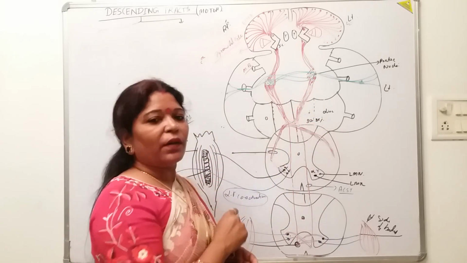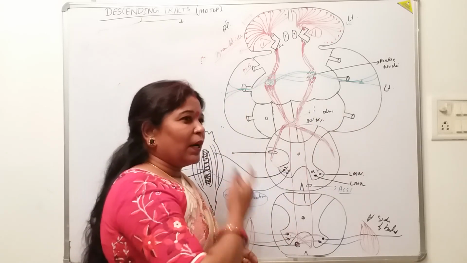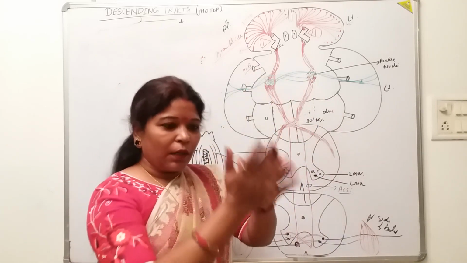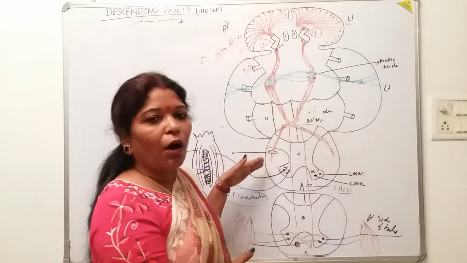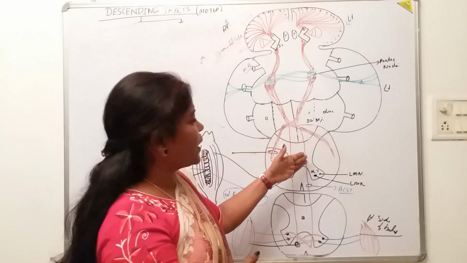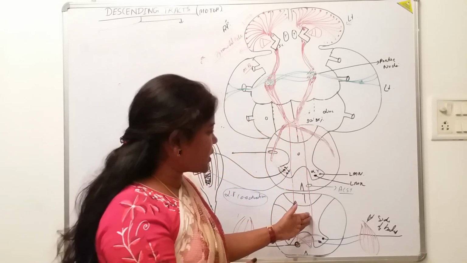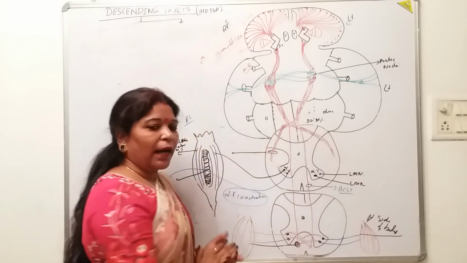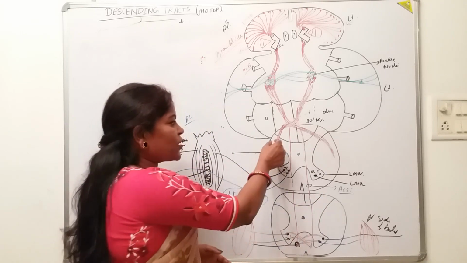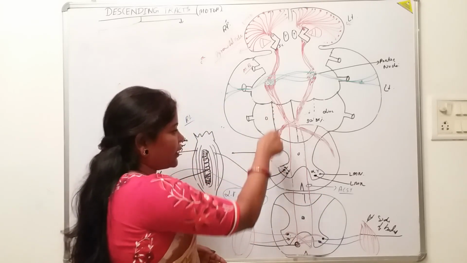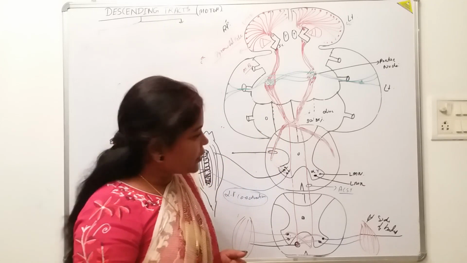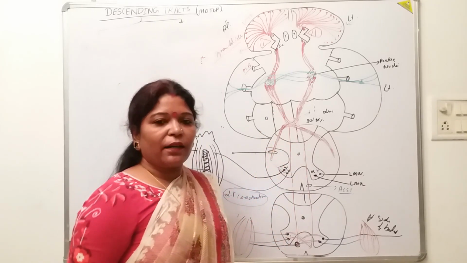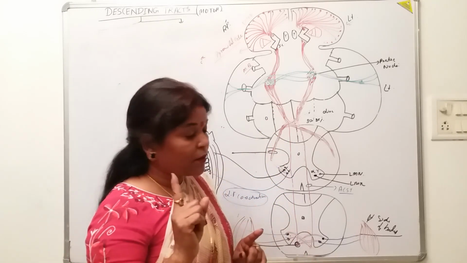One more important thing: 80 to 85% of the descending fibers cross to the opposite side, and only 15% remain uncrossed. The uncrossed tract is the anterior corticospinal tract, and the crossed one is the lateral corticospinal tract. The crossed fibers reach the lateral white column, and the uncrossed fibers reach the anterior white column, to fulfill their names.